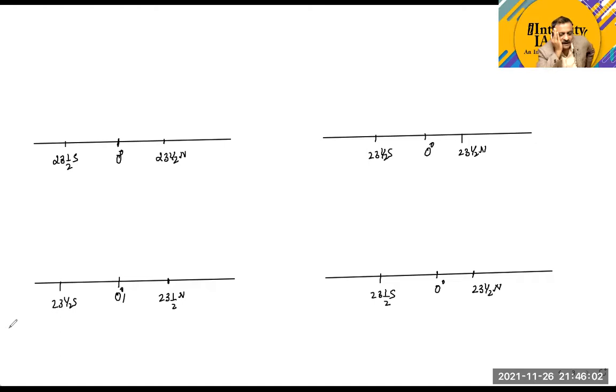Okay, guys. Now the sun, we'll take the sun here. And we will start our year from March 21st. On March 21st, the sun is perpendicular over the equator. I hope nobody is having a problem with this concept. This we can call March 21st, and this is called the equinox.